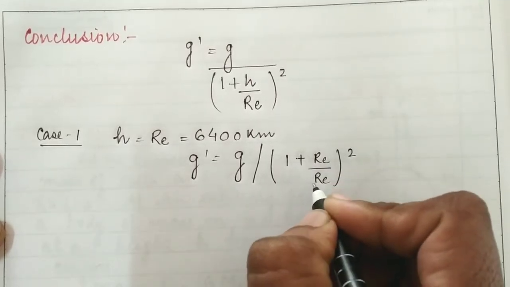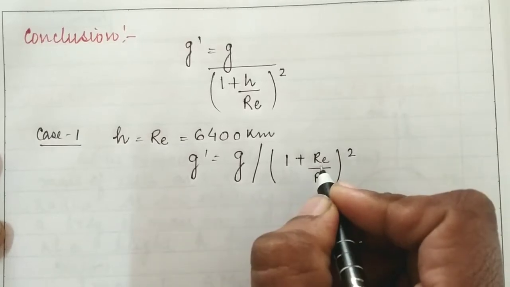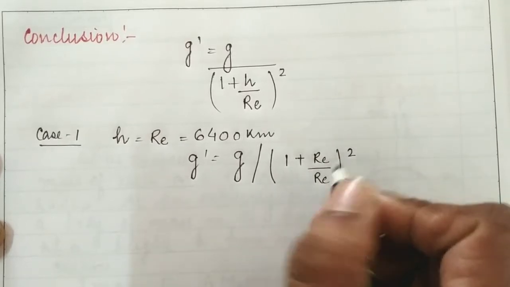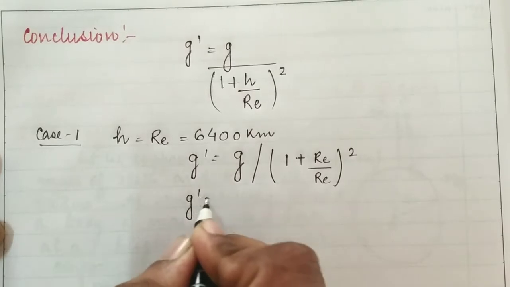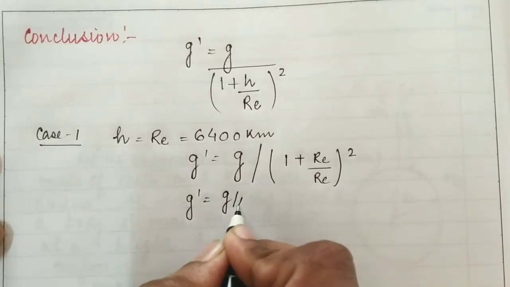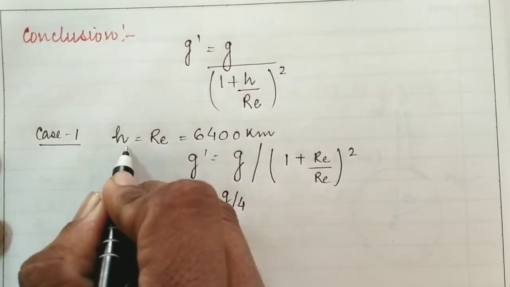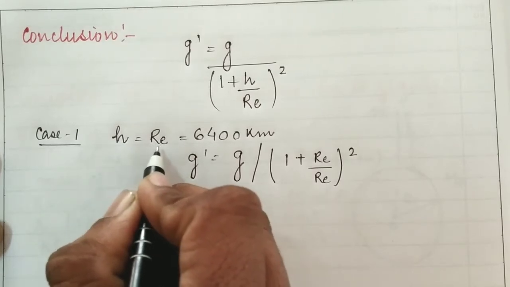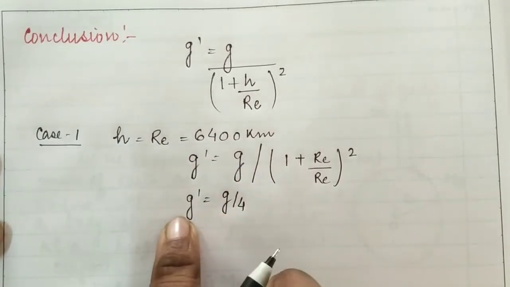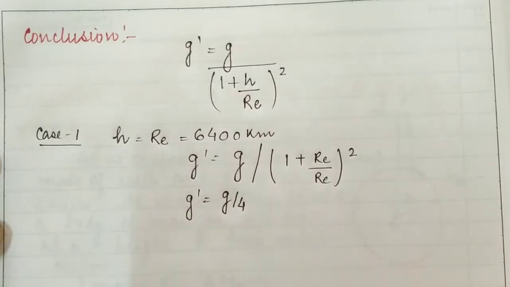Now Re by Re becomes 1, so it will be 1 plus 1, that is 2, and 2 square will be 4, so g dash becomes g by 4. It means that if the height which we have chosen is exactly equal to the radius of the earth, then the value of g becomes g by 4.